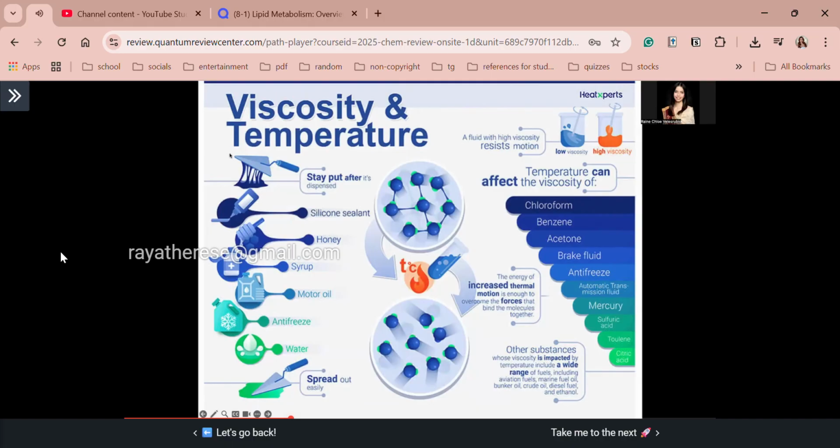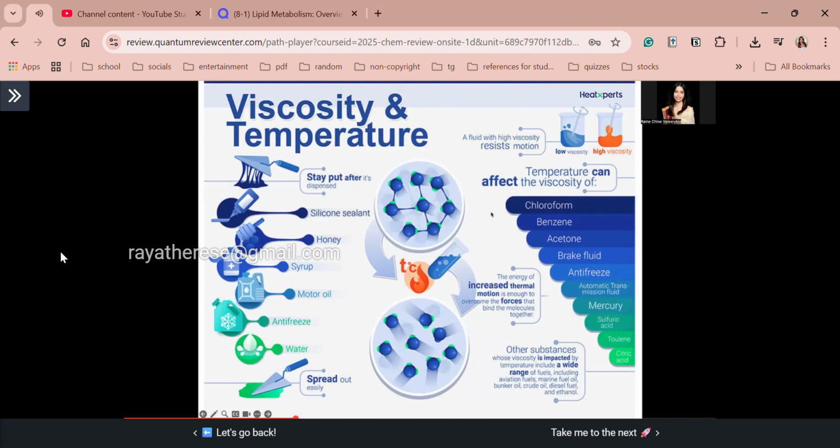Now, let's proceed. So, this relates viscosity and temperature. From this figure, guys, you see that the water spreads out easily. Pero pagdating natin sa silicon sealant, sa honey, they are more viscous. Therefore, they stay put even after it is dispensed. So, temperature can affect the viscosity of various compounds. However, guys, take note that temperature and viscosity are inversely proportional.